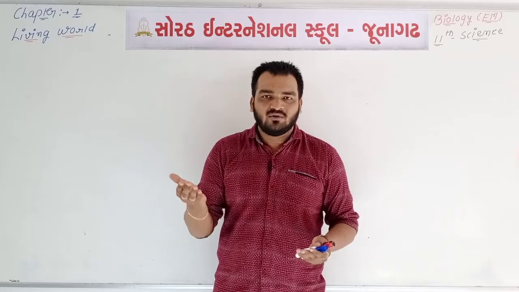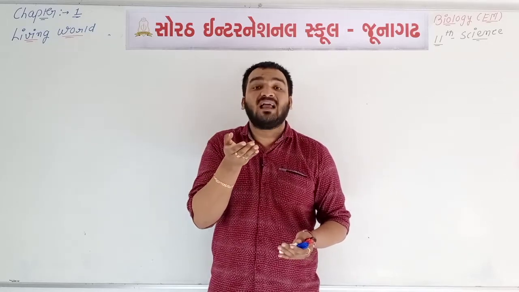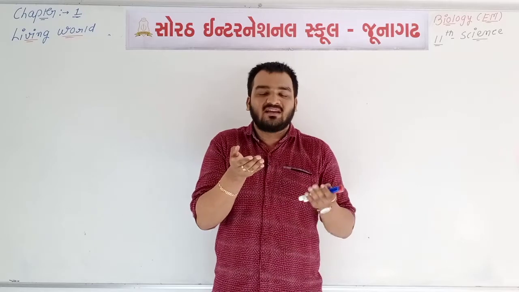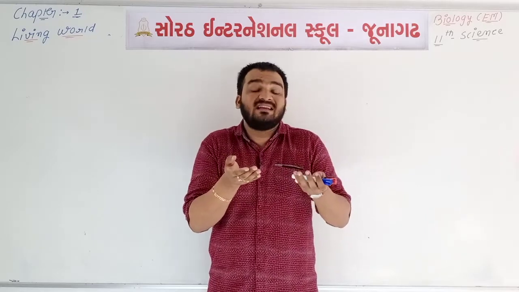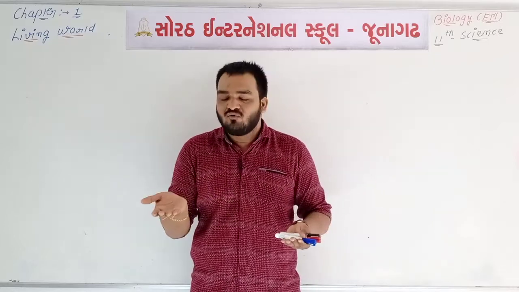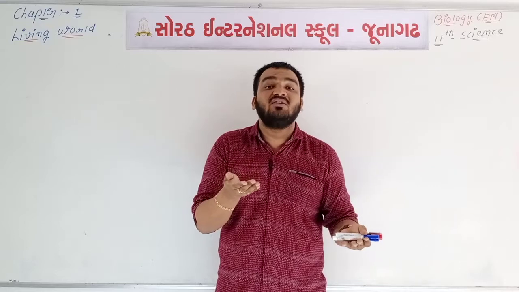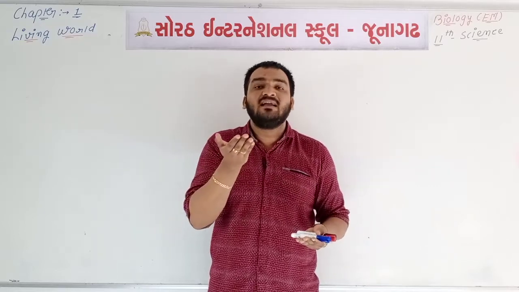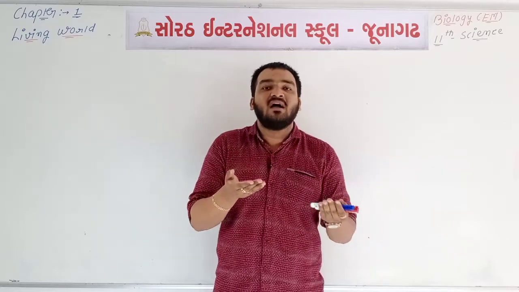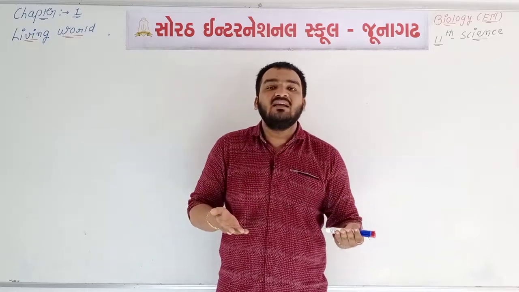In anabolism, small molecules unite with each other and form large molecules, while in catabolism, large molecules break down into small molecules. Here we can say photosynthesis is an up-hill process and respiration is a down-hill process. In one, energy will be formed, in the other, energy will be released.